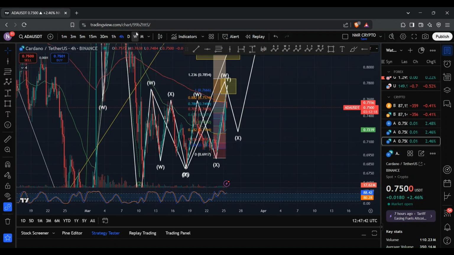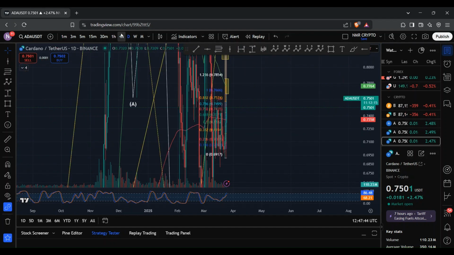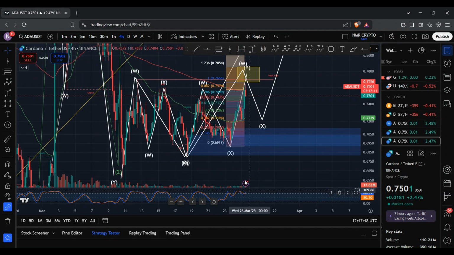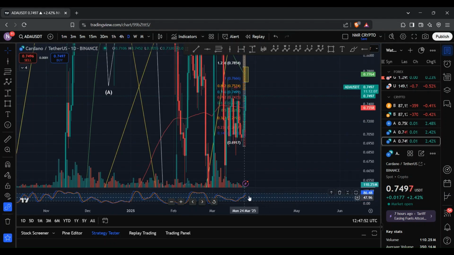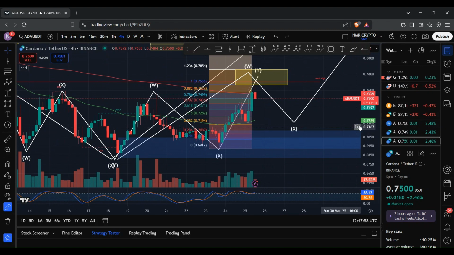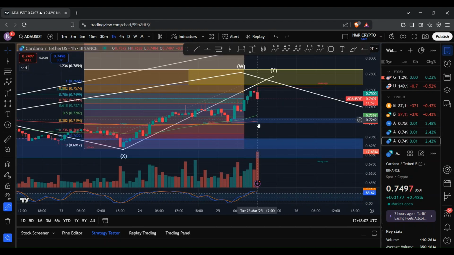Now, in addition to that, the 4-hour chart and the daily chart tells an interesting story, given that on the stochastic RSI, it's indicating that we are within the overbought conditions. And you can see the same on the daily chart also, we are within the overbought conditions. Now, the 4-hour chart, you can see that the 50 EMA lies at 72 cents. And you can see that the 50 EMA and the 200 EMA also lies at 72 cents.